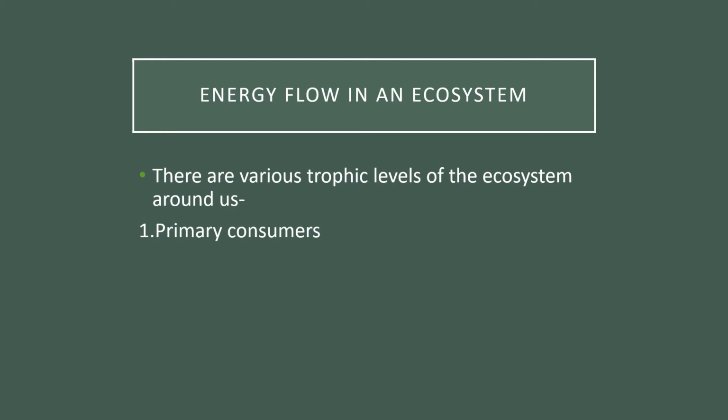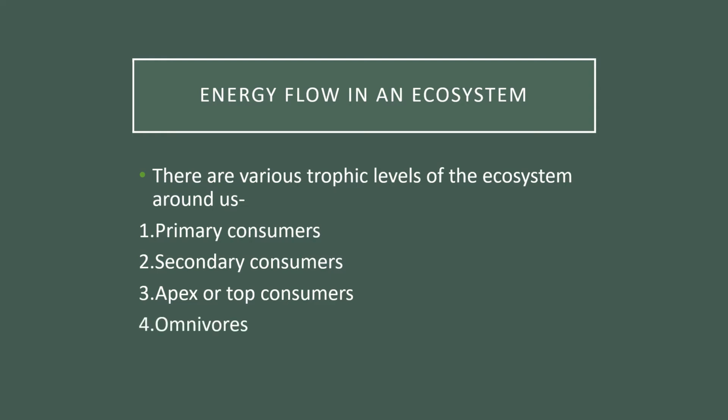These trophic levels are number 1, primary consumers, number 2, secondary consumers. Primary consumers means all herbivorous animals. Secondary consumers means all carnivorous animals. Then apex or top consumers, and omnivorous or mixed consumers. These are the four trophic levels of the ecosystem.